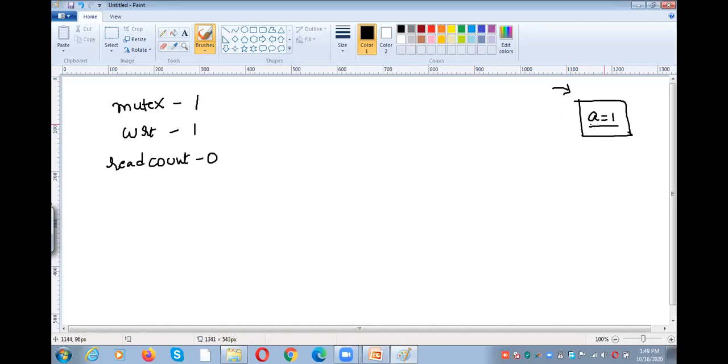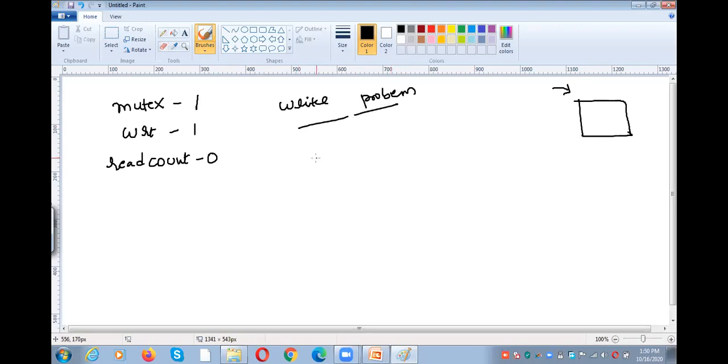Why? Because I am writing something, right? I wrote something on the blackboard. So because of that reason, you are able to read the information. If the writer is not writing anything, then the reader cannot read, right? So that is the thing. So initially read count is 0. There are two problems as I said to you, the writer problem and the reader problem.